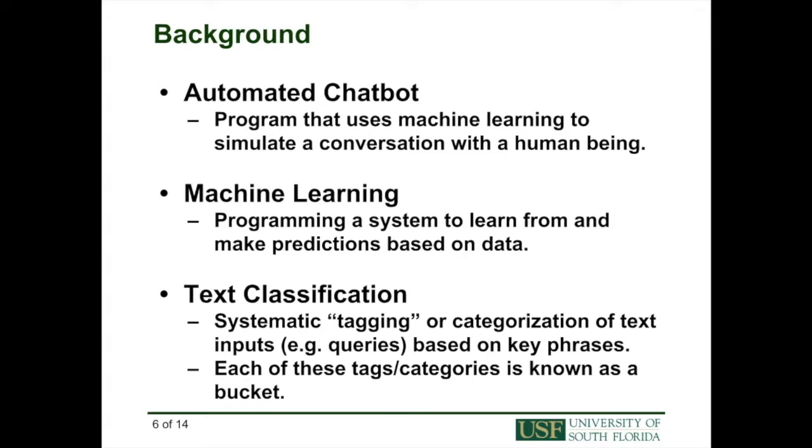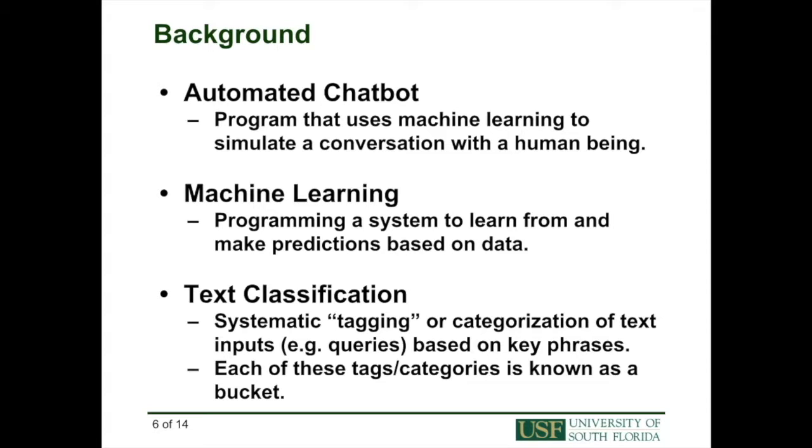An automated chatbot is a computer program that simulates the conversation of a human being via text or voice interactions. A user can ask a question or make a command, and the chatbot will respond or perform the requested action. These chatbots are implemented through machine learning, which is programming a system to learn from and make predictions based on data. Given a large dataset, a machine learning bot can become quite adept at understanding the user's intent.